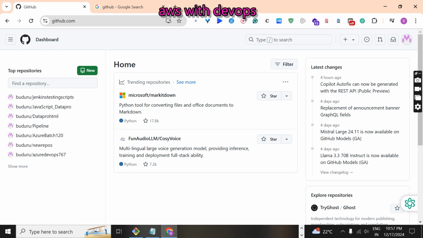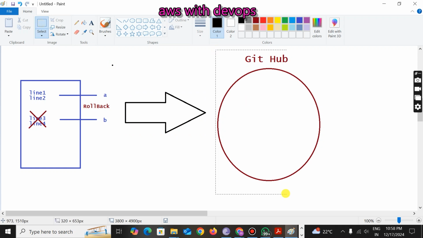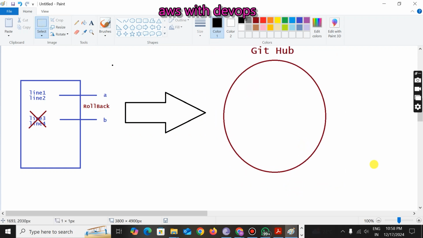Finally, whatever files the developer has in the local repository, he needs to send to a centralized location, that is nothing but GitHub. From here, developers can share their code, so the entire developers' code will be available here itself.